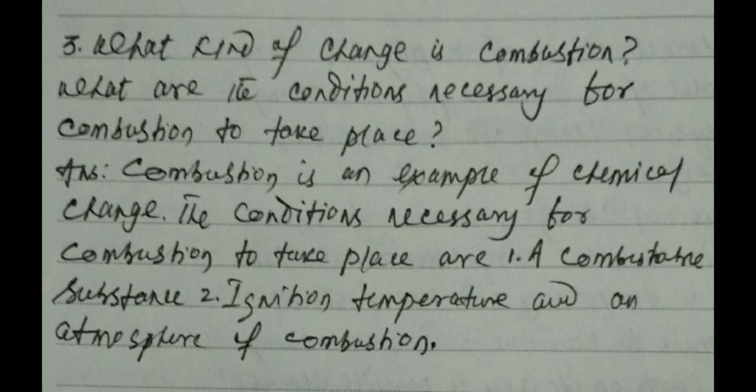Now the third question, what kind of change is combustion? What are the conditions necessary for combustion to take place? Combustion is an example of chemical change. The conditions necessary for combustion to take place are: number one, a combustible substance; number two, ignition temperature; and number three, an atmosphere of combustion.